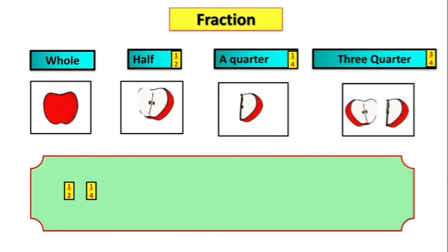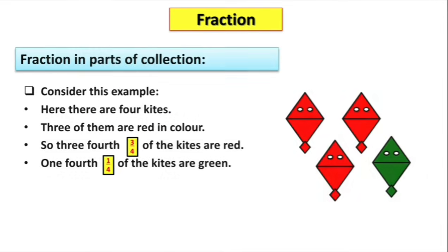1/2, 1/4, 3/4 are all fractional numbers. Fraction in parts of a collection. Consider this example. Here there are 4 kites. 3 of them are red in color. So 3/4 of the kites are red. 1/4 of the kites are green.